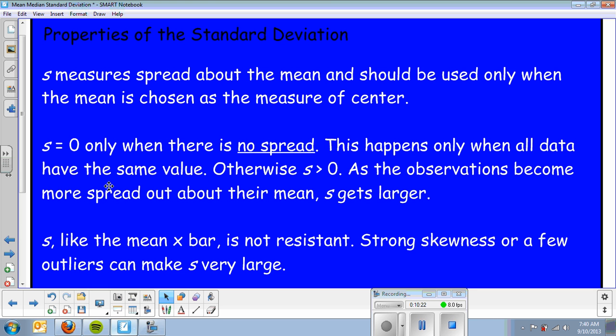As the observations become more spread out about their mean, S gets larger, and standard deviation, like the mean x bar, is not resistant. Strong skewness or a few outliers can make S very large, like the Yao Ming. Yao Ming's far away from the mean, so that's going to increase my standard deviation.